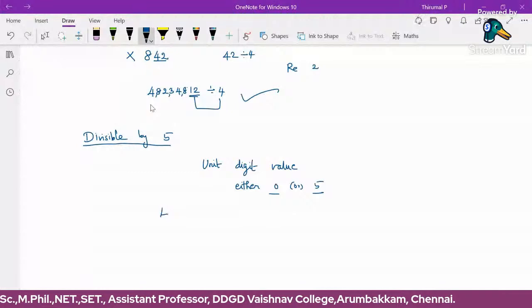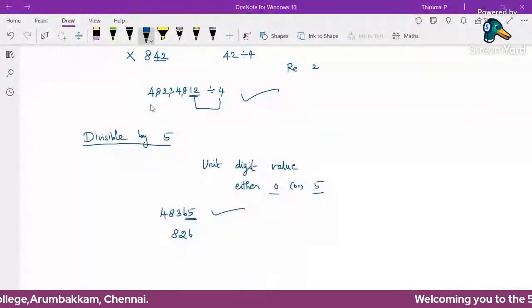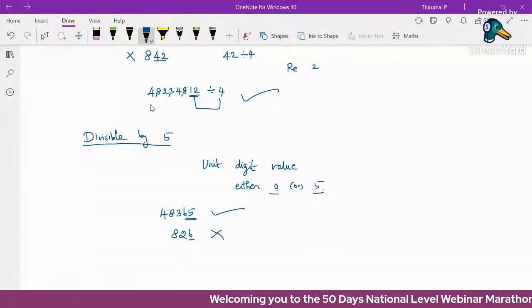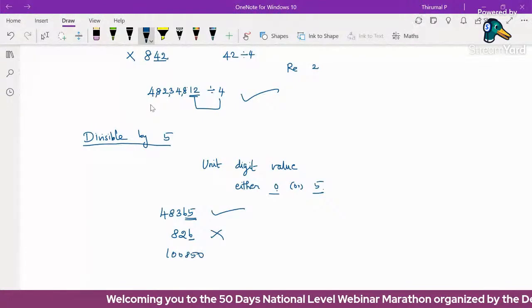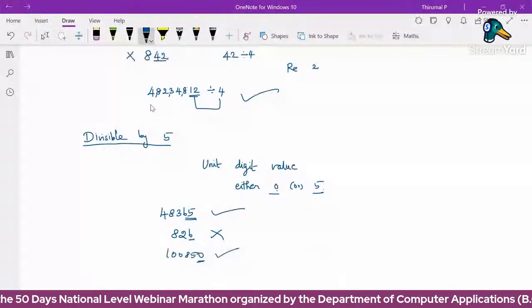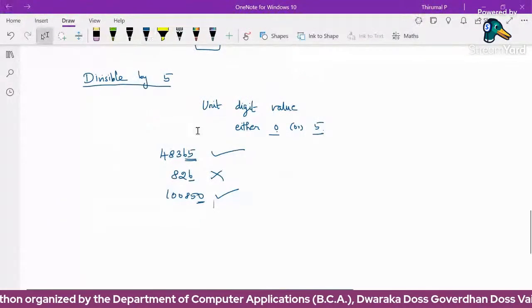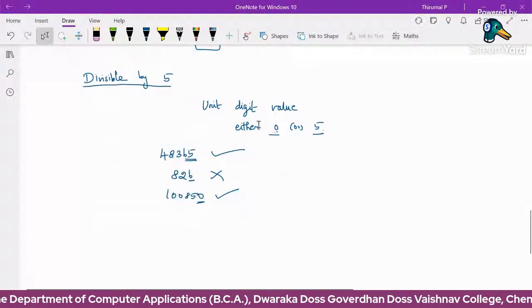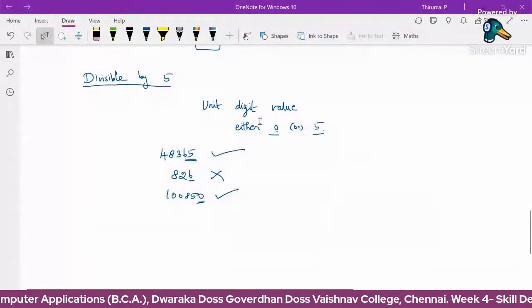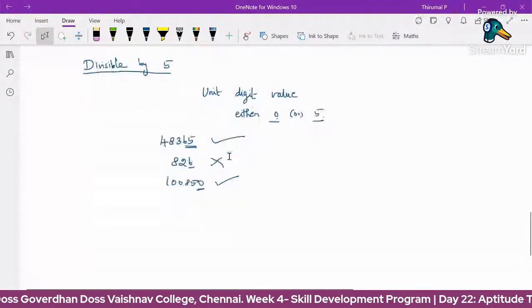Suppose 48365. The unit digit is 5, so this is divisible by 5. Next, 826. The unit digit is not 0 or 5; the unit digit is 6, so this is not divisible by 5. This is a random number, and its unit digit is 0, so this is divisible by 5. Here we are using only integer values. For an integer, if the unit digit is either 0 or 5, we can say the number is divisible by 5. Otherwise, it is not divisible by 5.